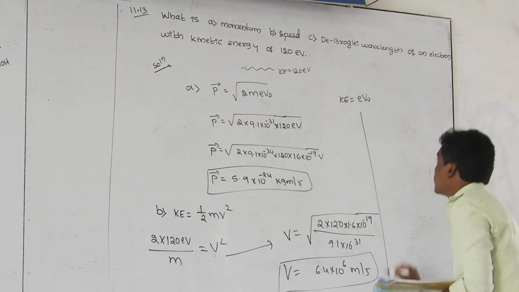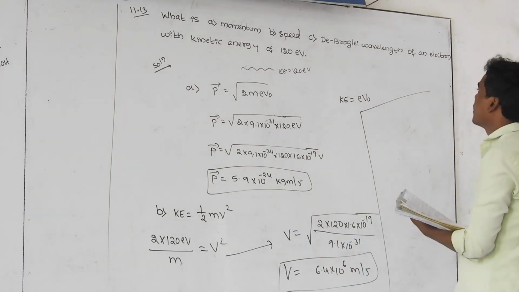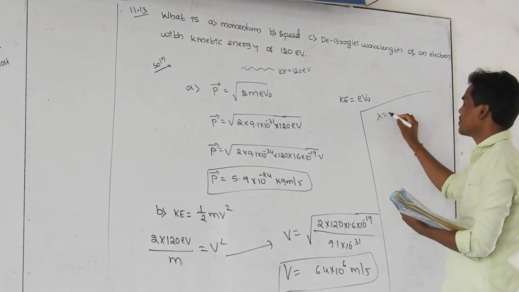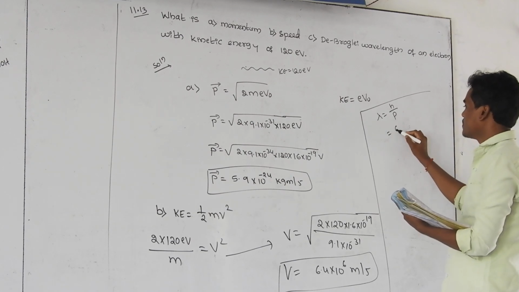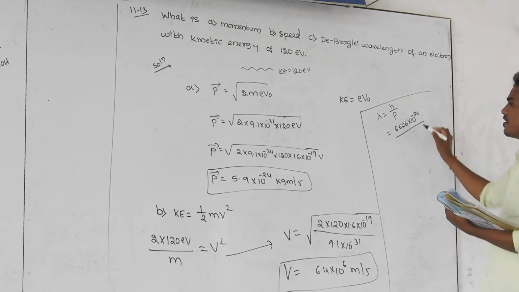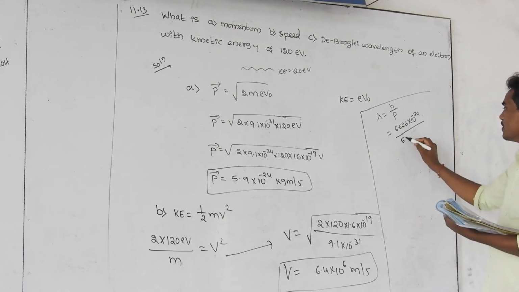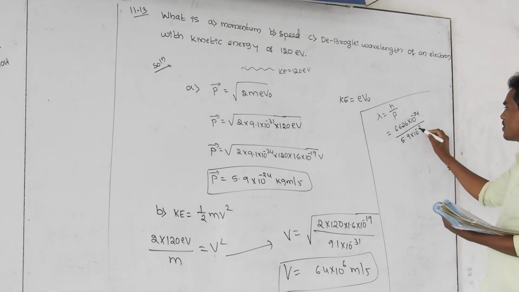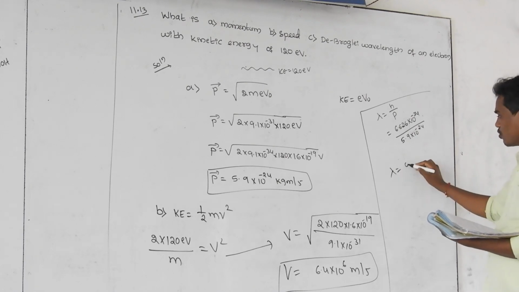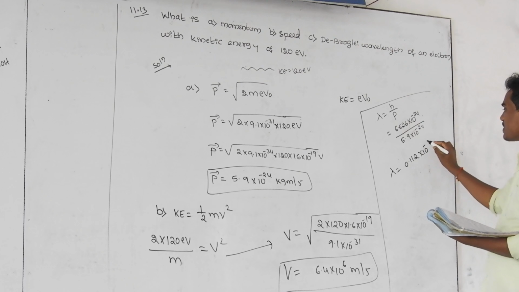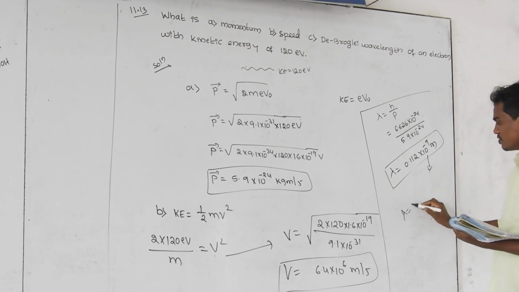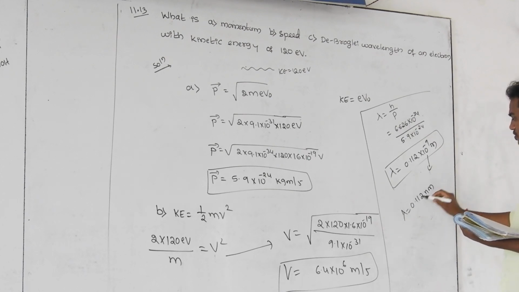And what is the third one? The third one is the de Broglie wavelength you have to find out. The standard formula, lambda is equal to h divided by p, that is 6.626 into 10 to the power of minus 34 joule second, divided by the momentum you already calculated, that is 5.9 into 10 to the power of minus 24 kg meter per second. Check the value of lambda you get, that is 0.112 into 10 to the power of minus 9 meter. Or else, removing the scientific notation, you can write it as 0.112 nanometer.